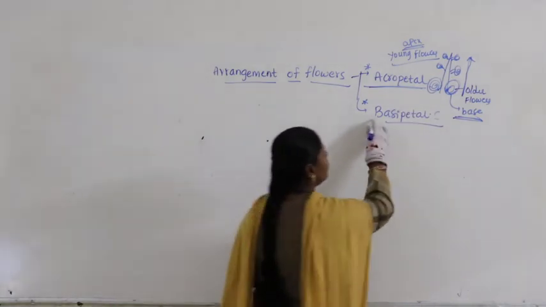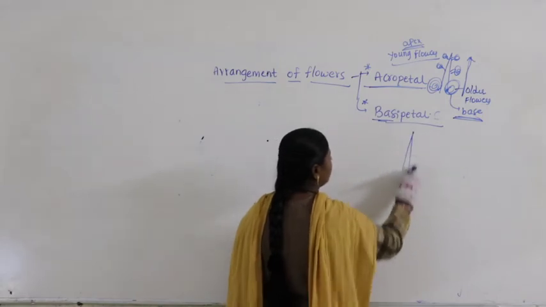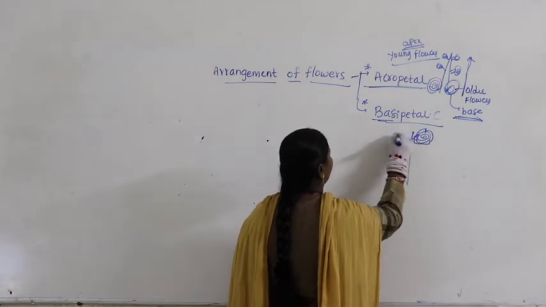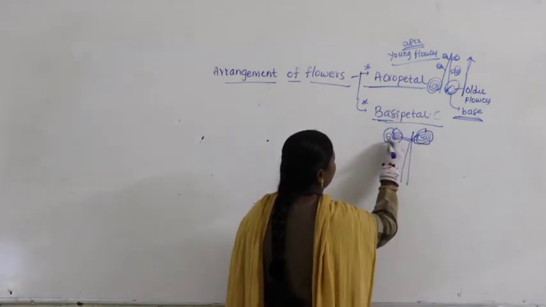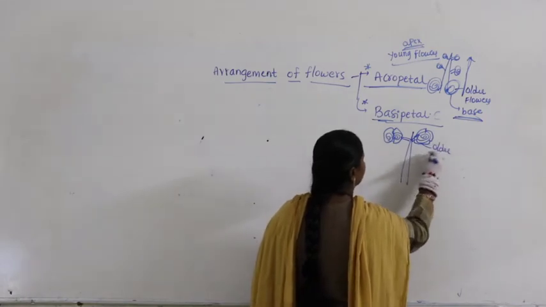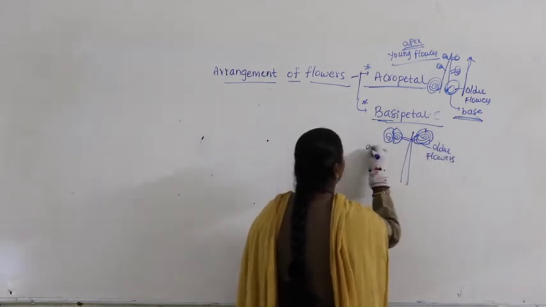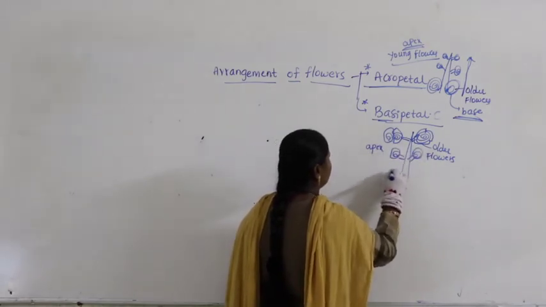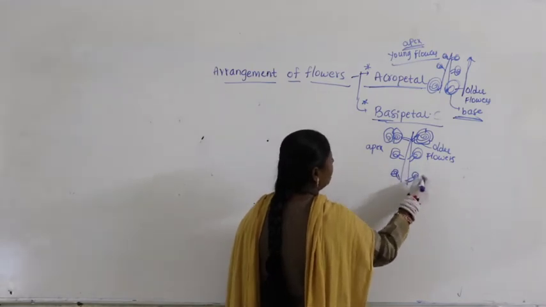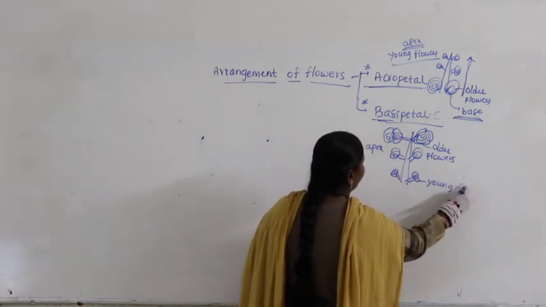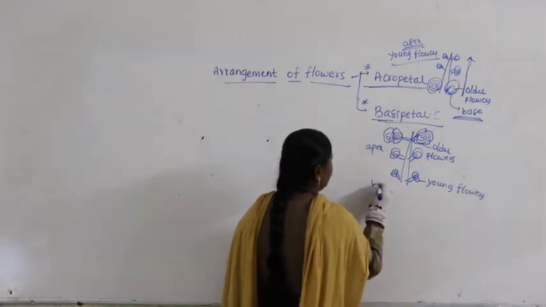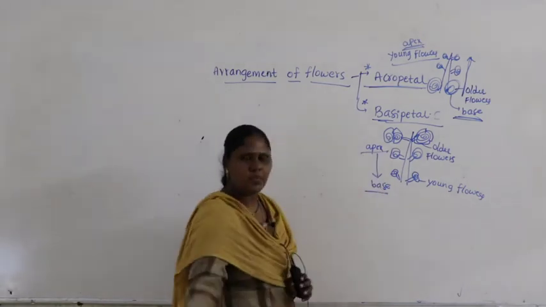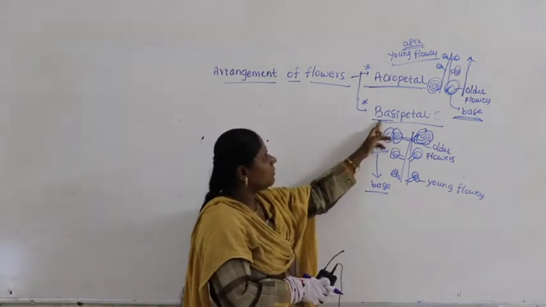Then basipetal arrangement, you know that it is quite the reverse of this. So, you find older flowers at the tip, at the apex, and you can see young flowers here. So, where are young flowers present? Young flowers are present at the base. Opening is from apex towards base, that is why it is called basipetal.